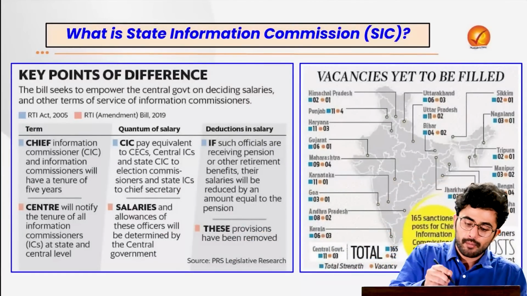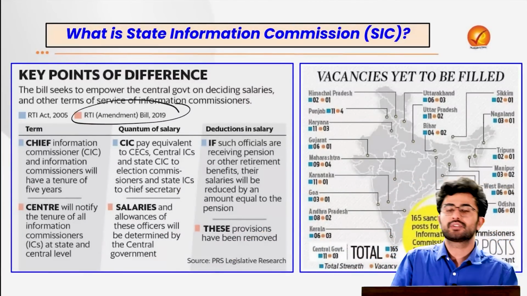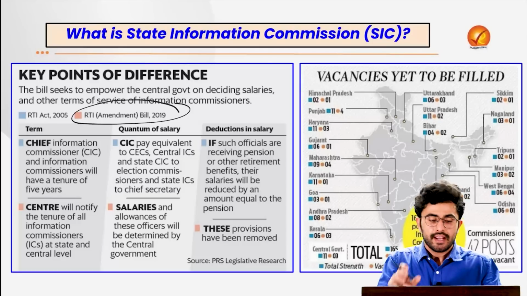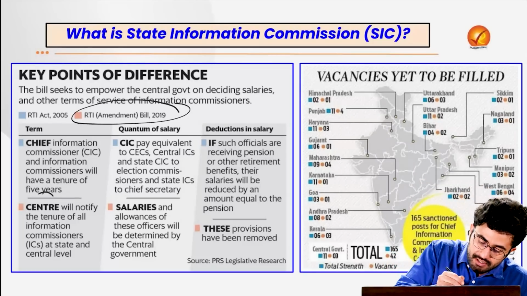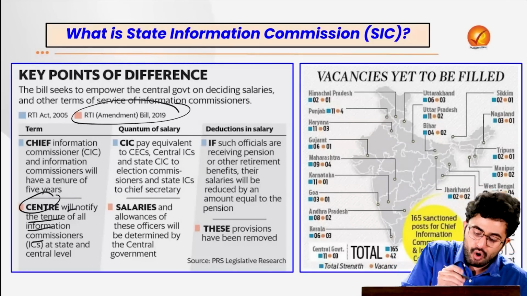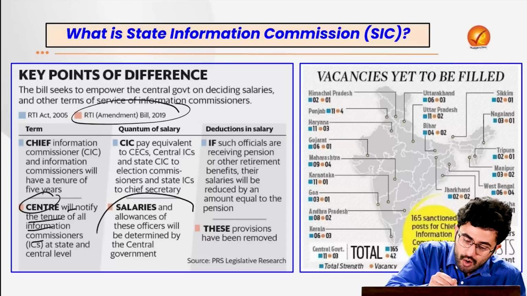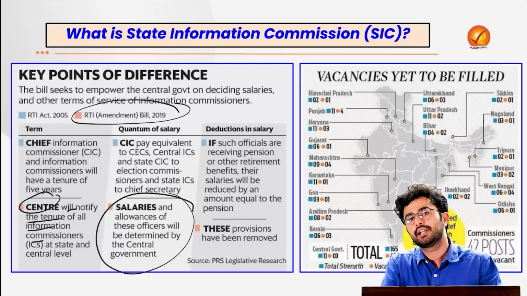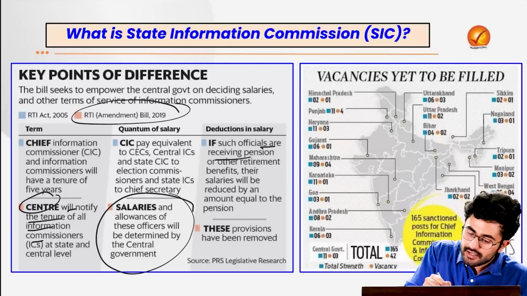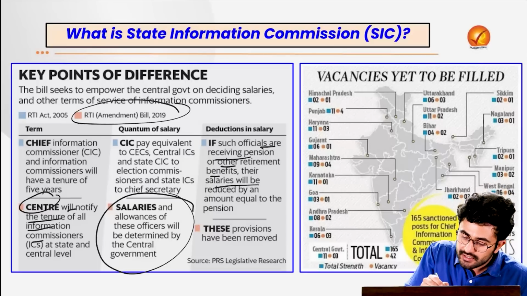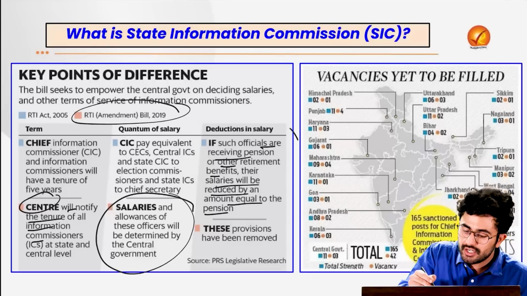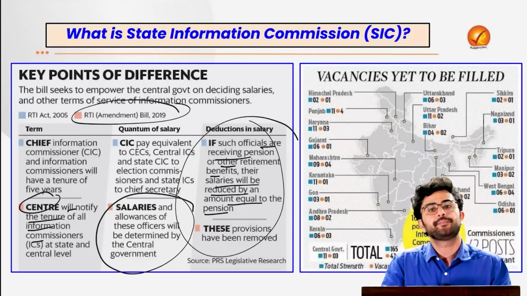Then came, for example, the RTI Amendment Act of 2019. It changed certain things. It said that from now onwards, the center will notify the tenure of all Information Commissions at state and central level both. The salaries and allowances will be decided by the central government as well. And if such officials are receiving pension or other retirement benefits, their salaries will be reduced by an amount equal to the pension. Now this has been removed completely.